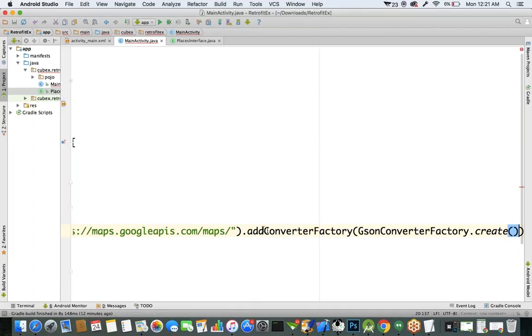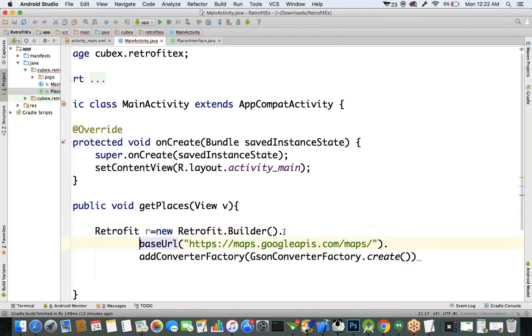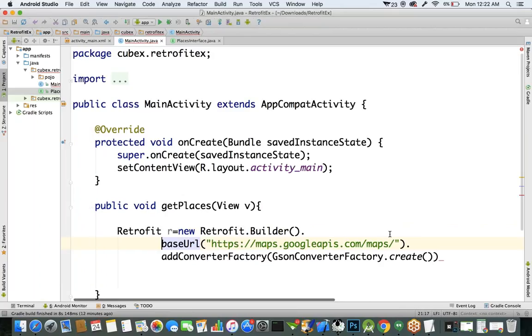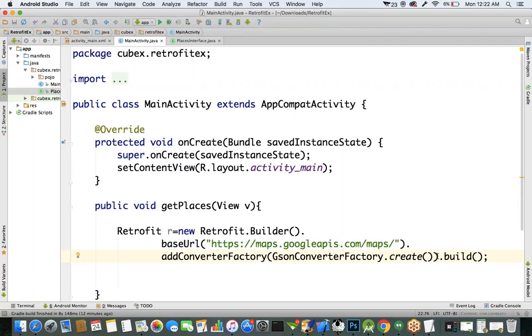So first we specified the base URL: Builder.baseUrl, then addConverterFactory. Yes, we are converting the response by using JSON. Finally, we have to call the build method. We'll get the object for what? We get the Retrofit object.